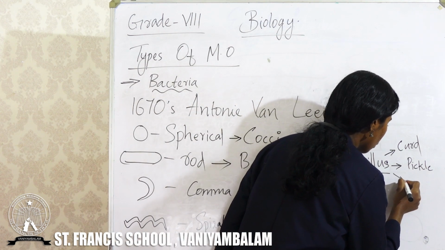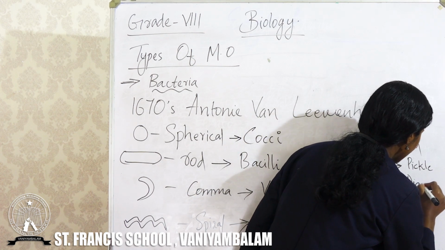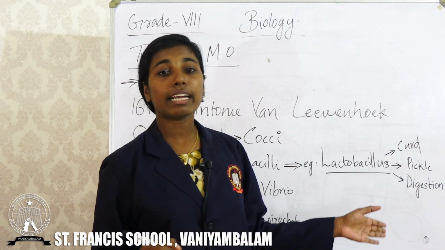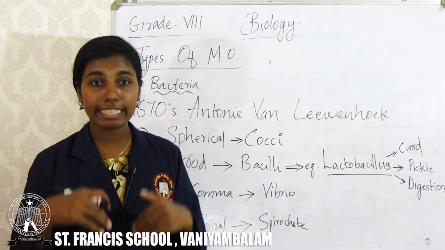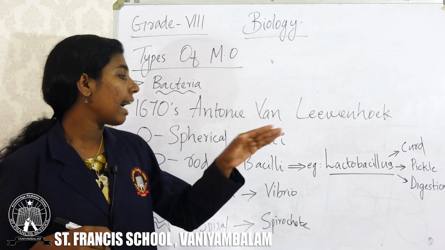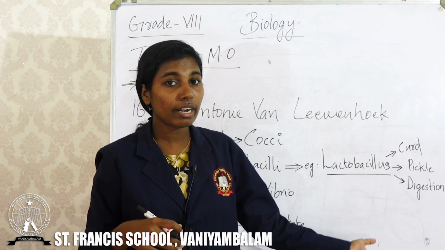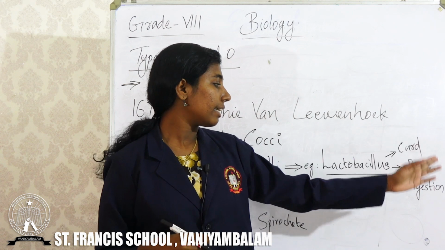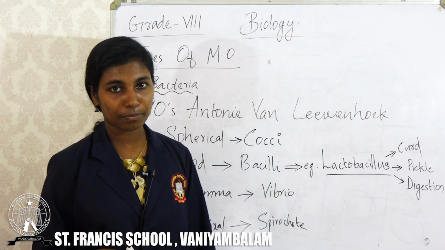Also, Lactobacillus helps with digestion. This bacteria is present inside our body, in the intestine, and it helps us with digestion. So Lactobacillus is our friend because it helps us make curd from milk, make pickle, and helps in our digestion.